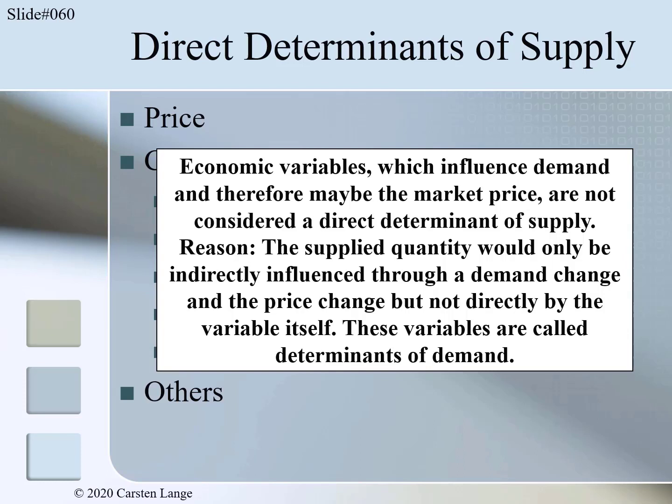Here is an example. When the Attorney General runs campaigns against smoking, this will surely reduce the demand for cigarettes, and also the production of cigarettes, and therefore the supply of cigarettes. Although the supply will decrease finally, these advertisements are considered a determinant of demand and not a determinant of supply, since demand was influenced first and later, very indirectly, the supply.